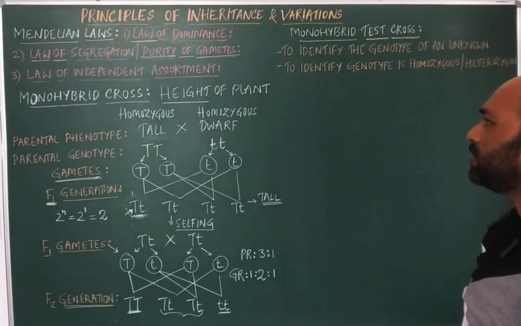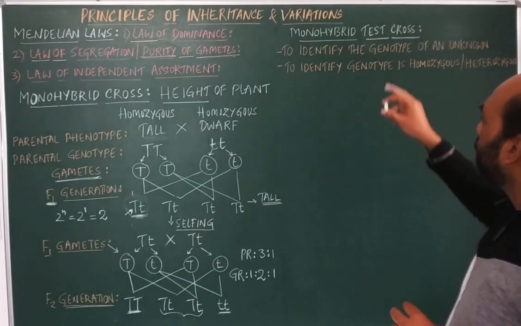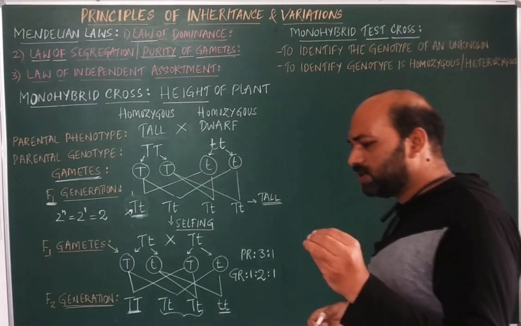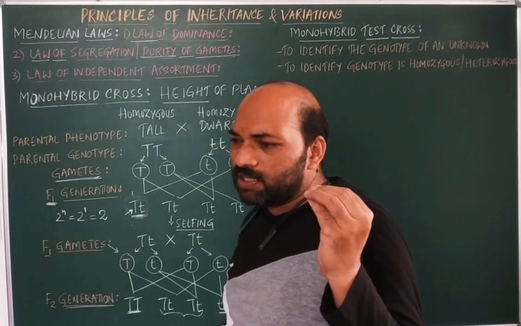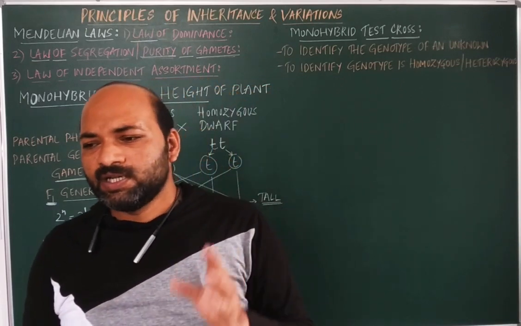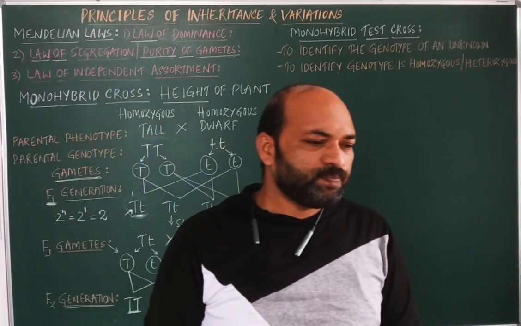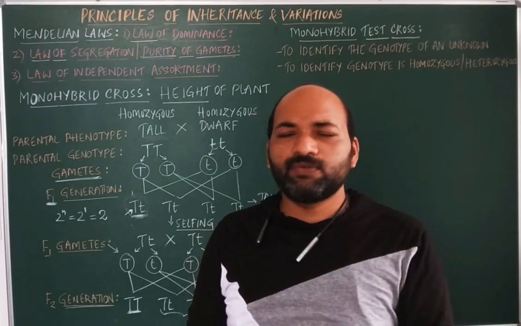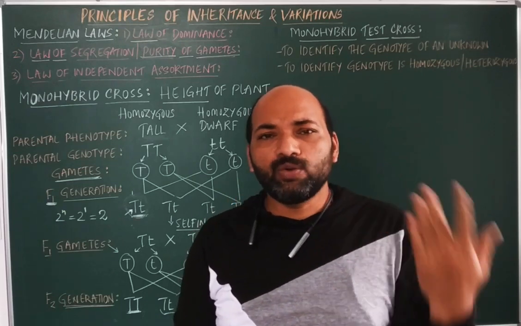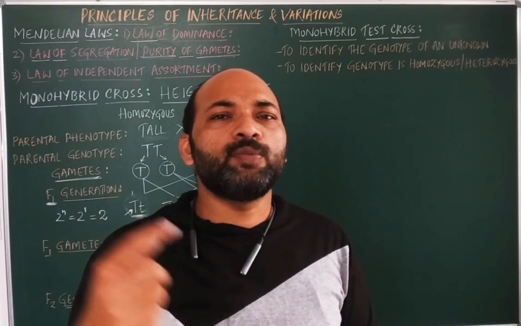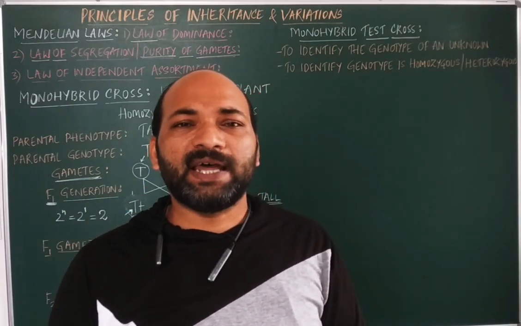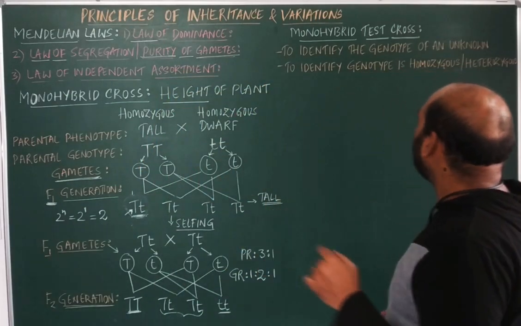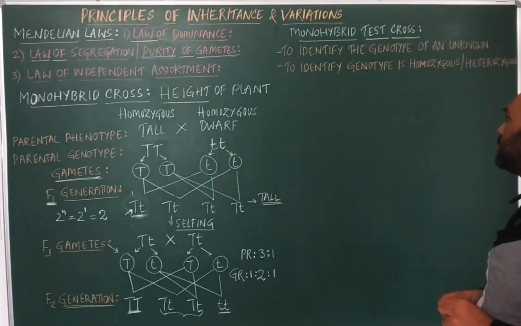So this is one part. The next part is the monohybrid test cross. We have already covered the definition of the test cross. A test cross is a crossing of an F1 generation, F2 generation, or an unknown genotype with the homozygous dwarf parent. Why does the test cross have to be conducted?